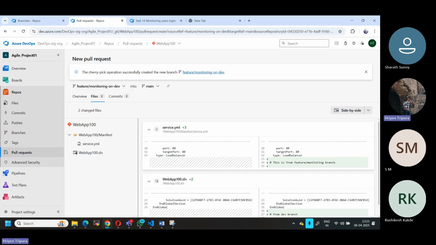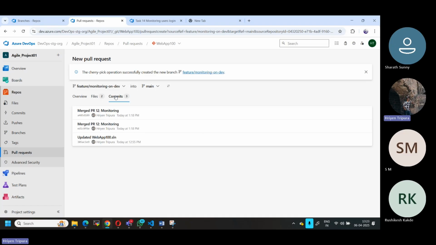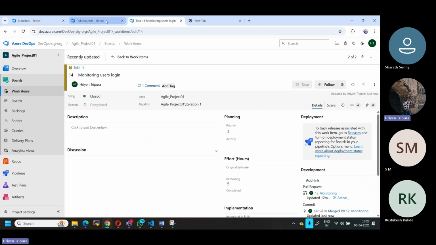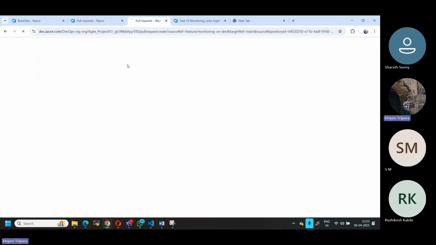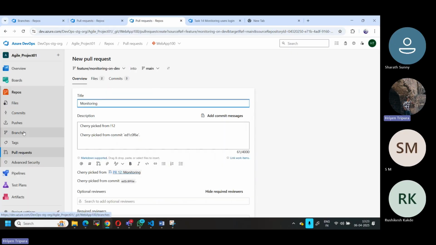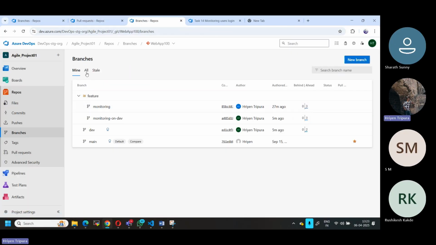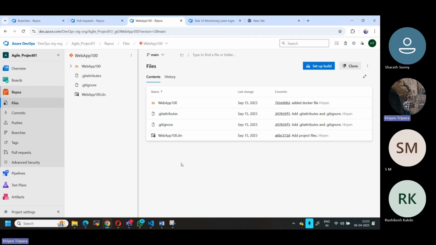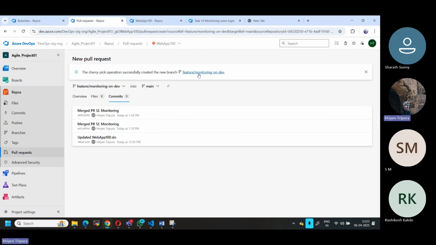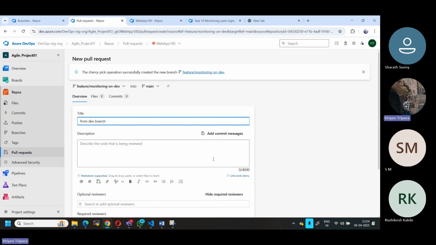Okay. Now once you're done, as I told you, you can check this. Now if you go back to your branch, maybe let me open your tab. Branch. I'll say main. This is the main branch, right? This is the main branch. As I told you, this is basically the old one. Now cherry pick by doing this. You can do this, right? Cherry pick successfully created. Now, as I told you, based on that, you have to create this.